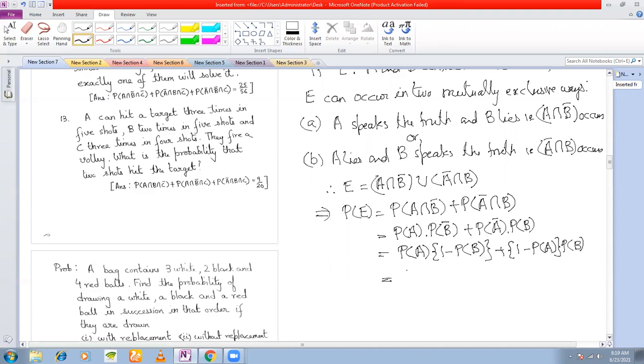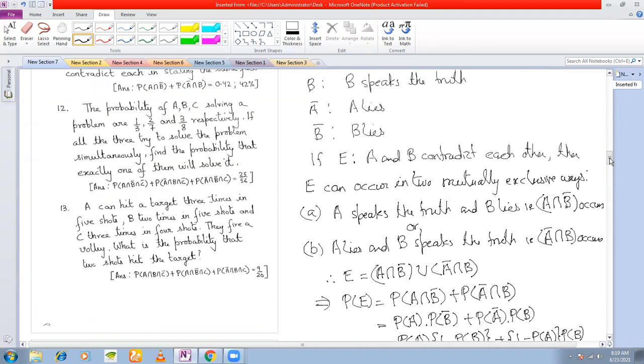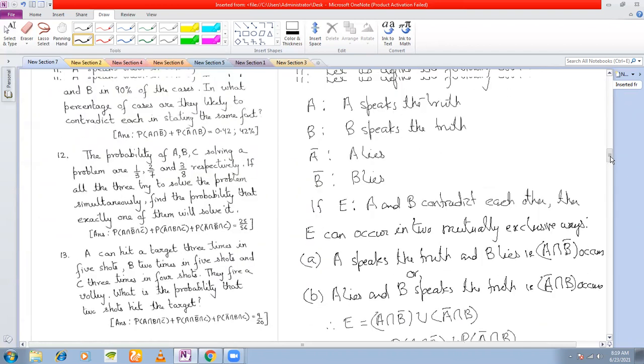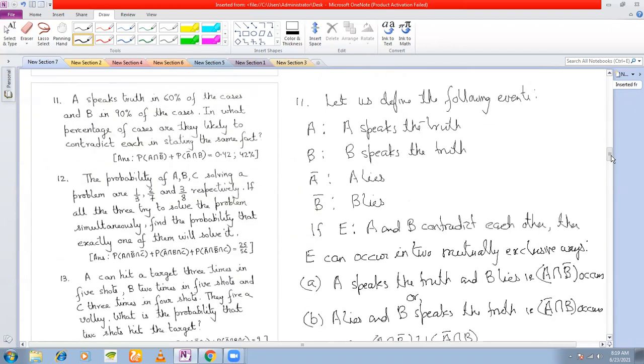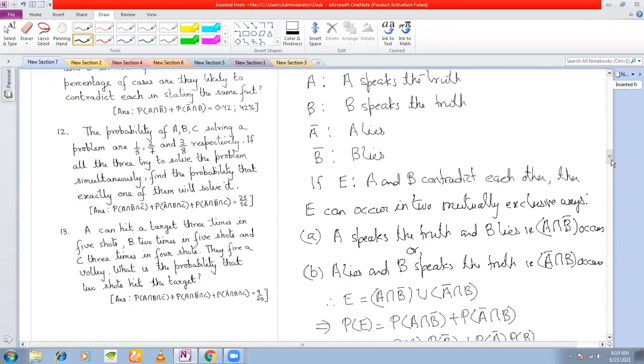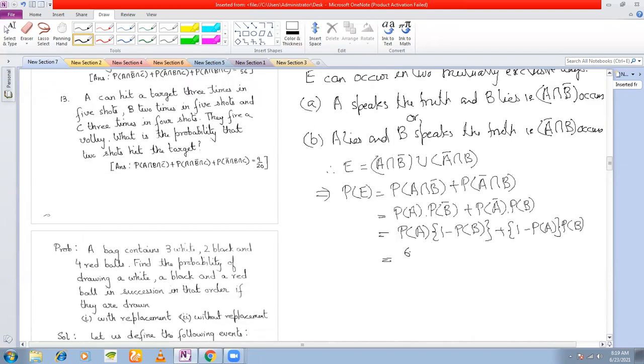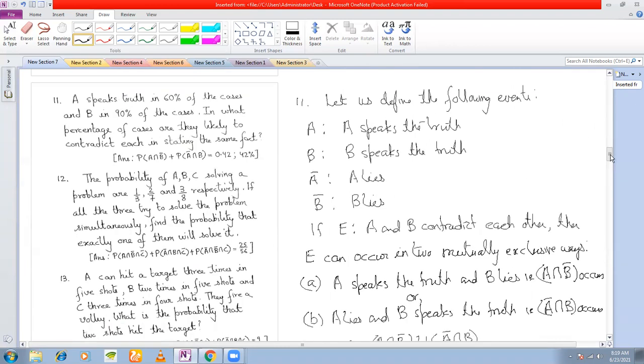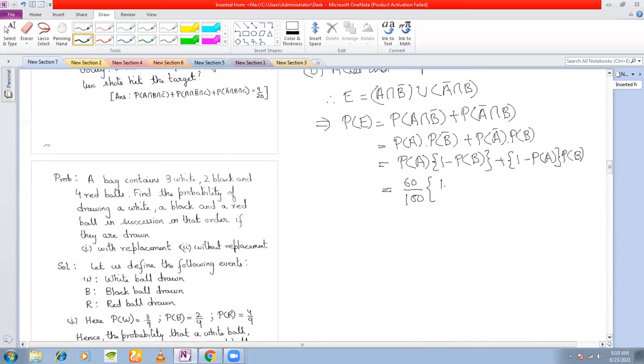The probability of A, how much is given? A speaks the truth 60% of the cases. That means 60 by 100. And B speaks the truth in 90% of the cases, right?